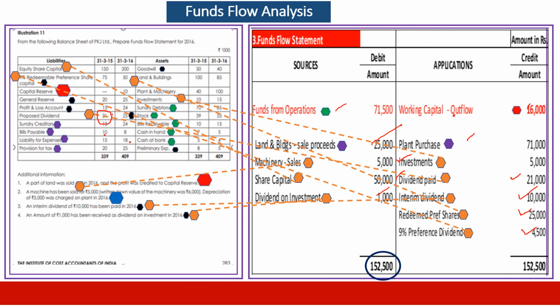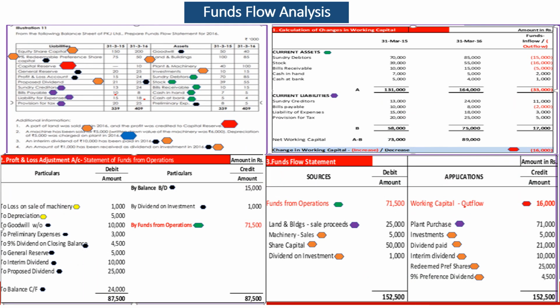With that, we have accounted for everything, and we have a source of 1,52,500 and an application of 1,52,500. The control is that we take from statement number 1, we take from statement number 2, and we take from the entire balance sheet and adjustments. When we put everything together, it should balance. If it balances, it means we have done justice to the exercise that was given to us. We first prepare the profit and loss adjustment account.